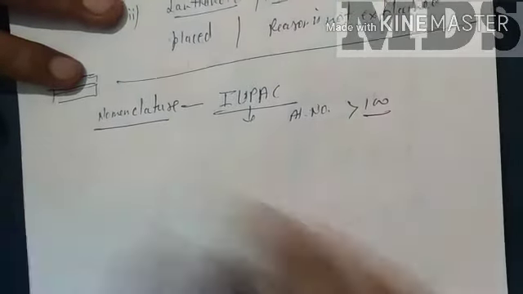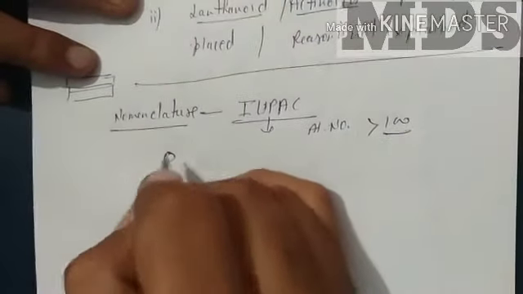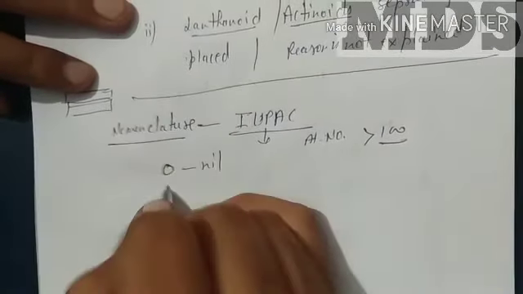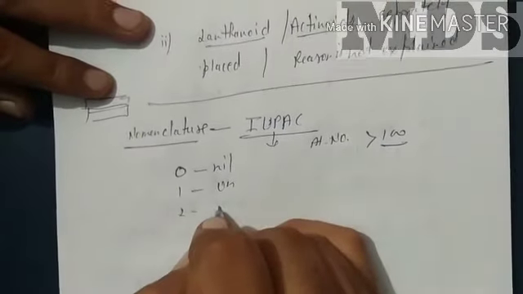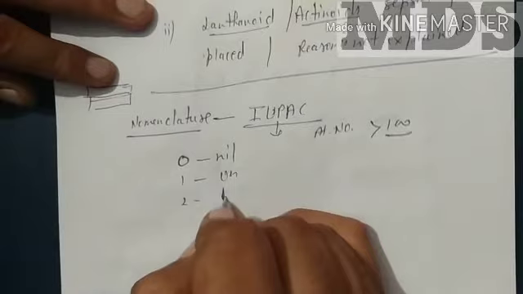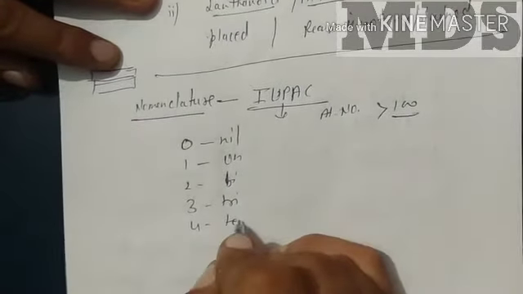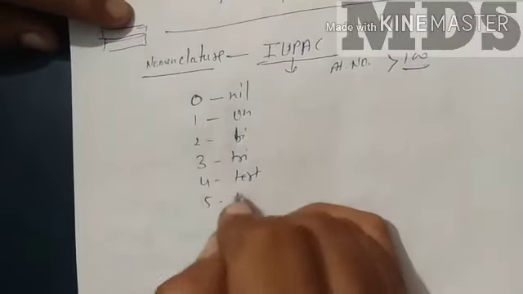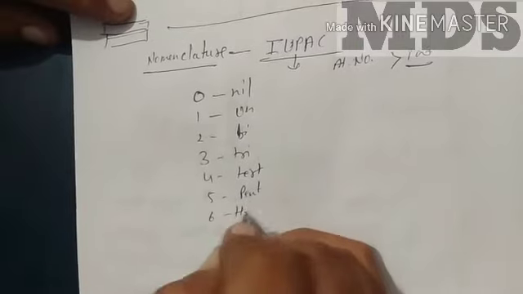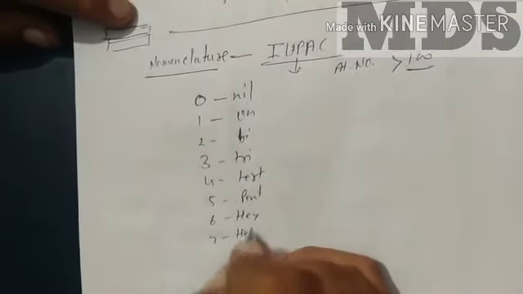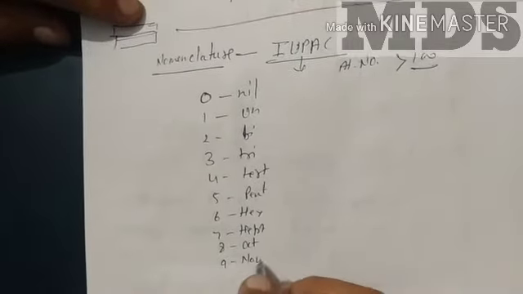It is quite easy. The notation is: 0 for nil, 1 for un, 2 for bi, 3 tri, 4 quad, 5 pent, 6 hex, 7 sept, 8 oct, and 9 enn.